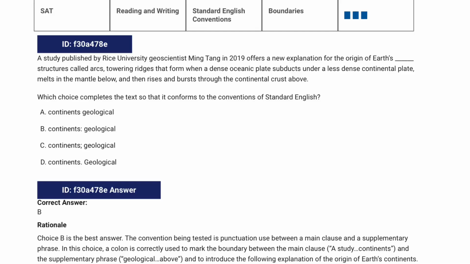Here's another one. Offers a new explanation for the origin of Earth's continents: and then we give that explanation. Its geological structure is called arcs, so on and so forth, and how they rise and burst through the continental crust above after melting. So notice that after the colon, we have a replacement. We identify more specifically what this new explanation is.